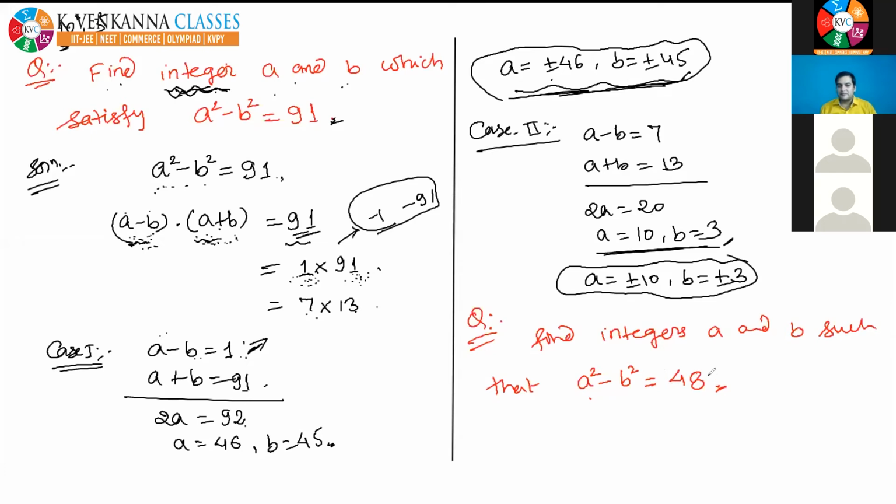Will you do it? Should we solve it today or should we give it as homework? What do you think? Homework. Okay, good. So in the next class, I want the answer. I want all the answers. So all students are saying homework. Okay. In the next class, I will discuss and I expect that you all will give me the complete solution, not one solution. That 8 and 4 is one solution, I want the complete solution.